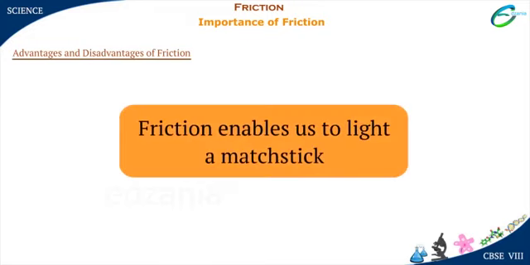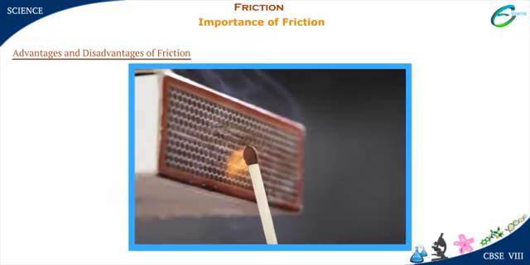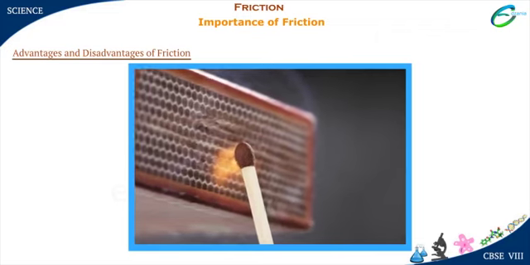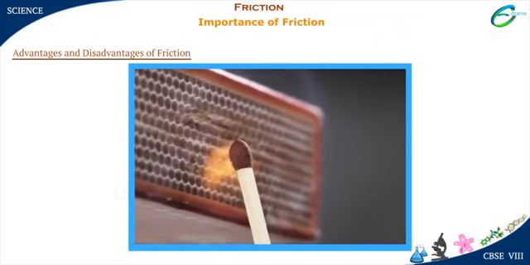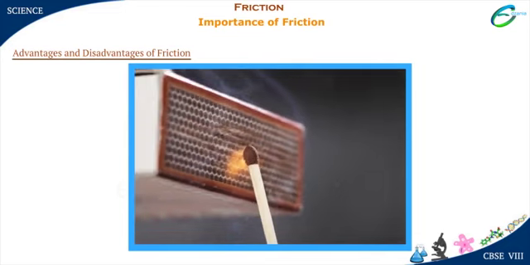Friction enables us to light a matchstick. The surface of a matchbox is made dotted. It is because a matchstick is lit only when we rub it on a rough surface. It is the friction provided by the rough surface which enables us to light a matchstick.